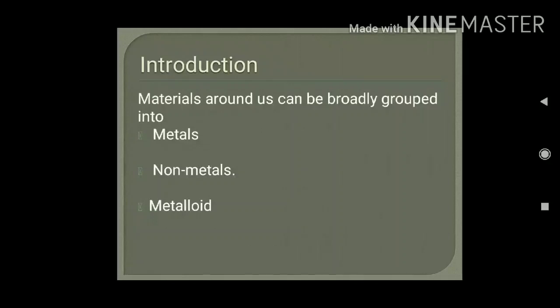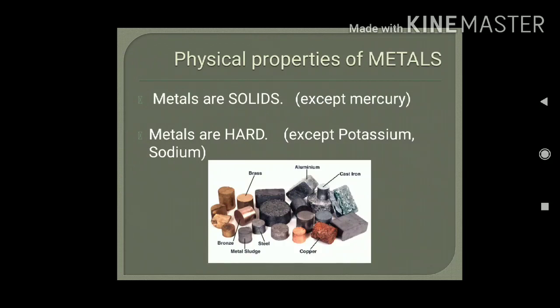We are very familiar with the various materials present around us. These materials are broadly classified into three categories: metals, non-metals and metalloid. We'll discuss one by one. The first one is physical properties of metal.